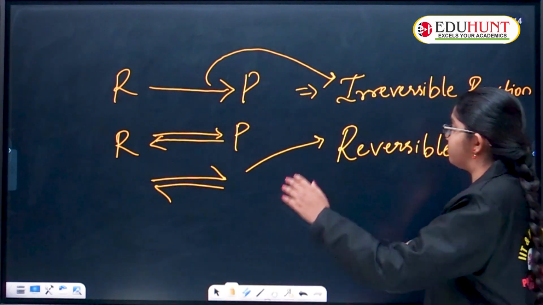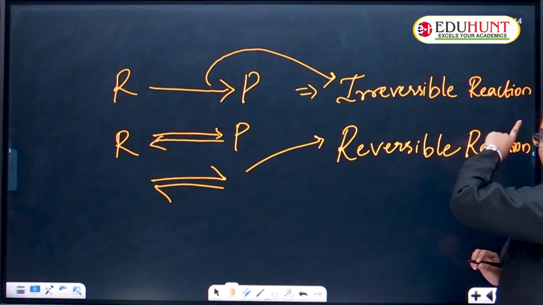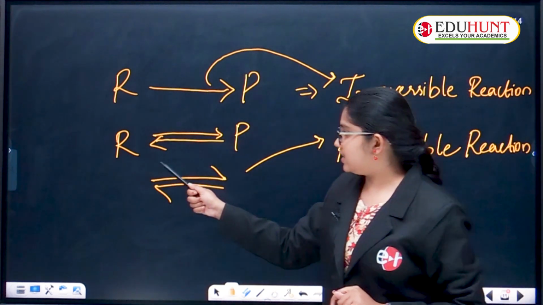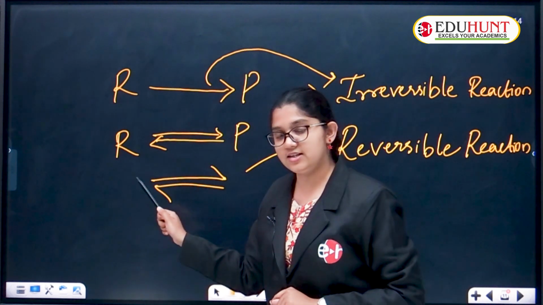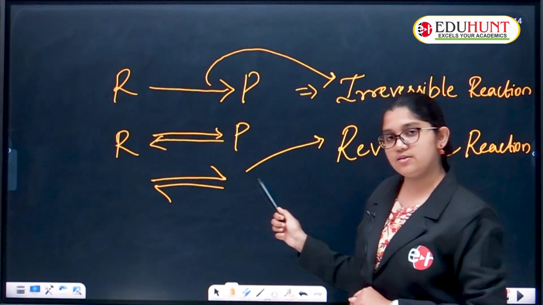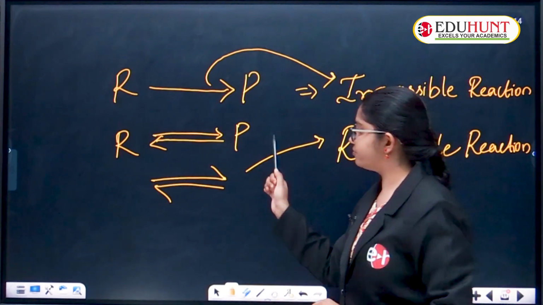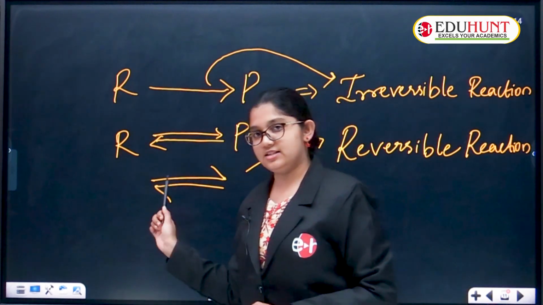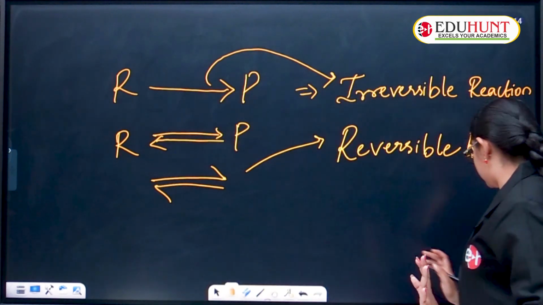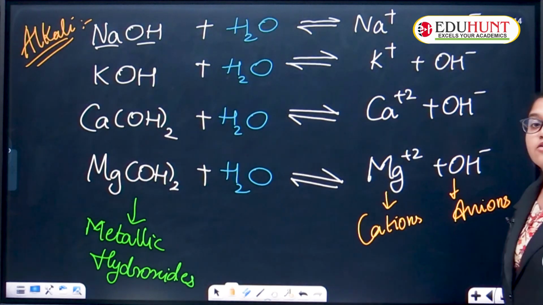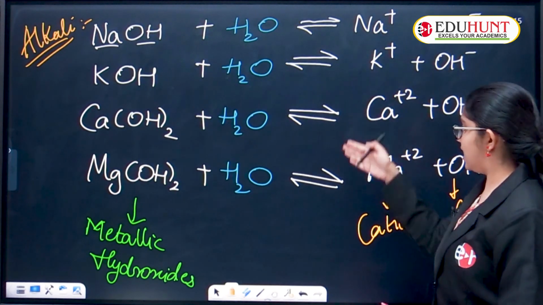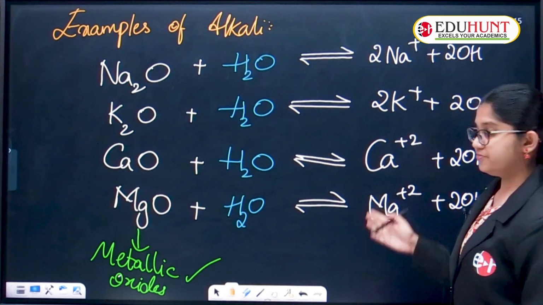Whenever we see a double arrow mark between reactants and products, those are termed reversible reactions, which means products can again come back to the reactant state. So all these are reversible reactions.